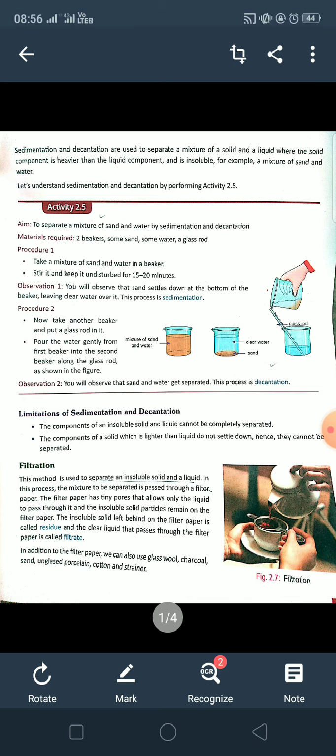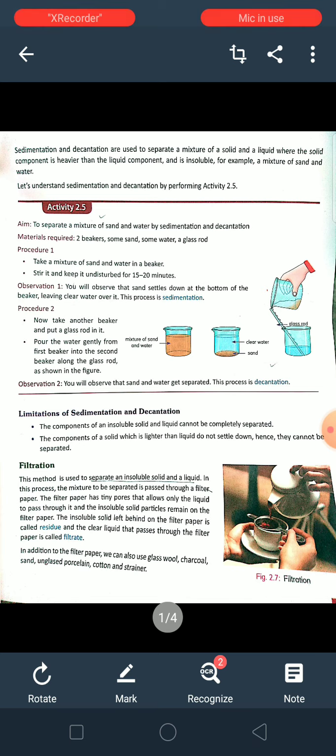So now, limitations of sedimentation and decantation. See, whenever there is some profit of anything, there is a limitation of anything also. Limitation means the process is bounded till there only. So you can read: the components of an insoluble solid and liquid cannot be completely separated.